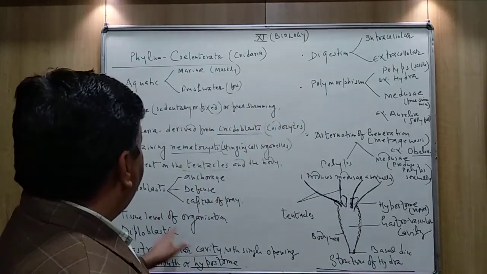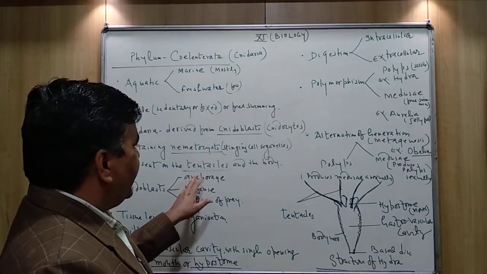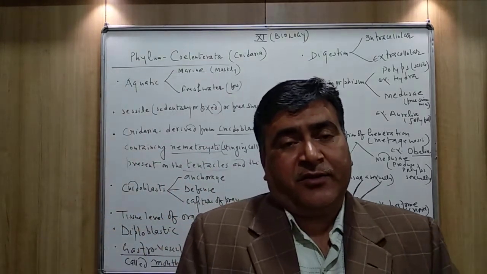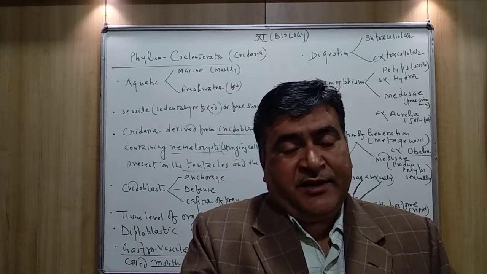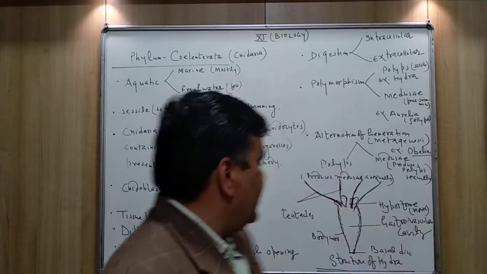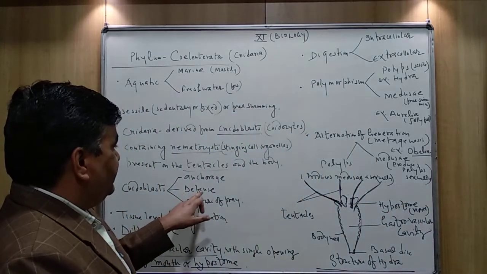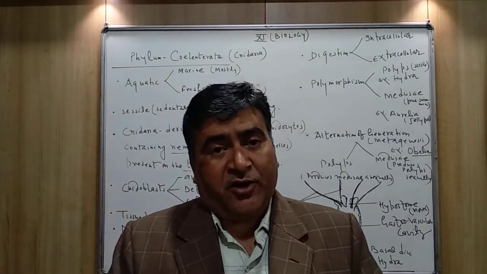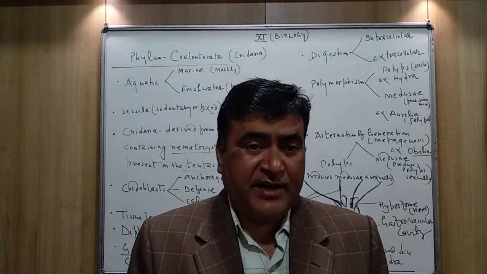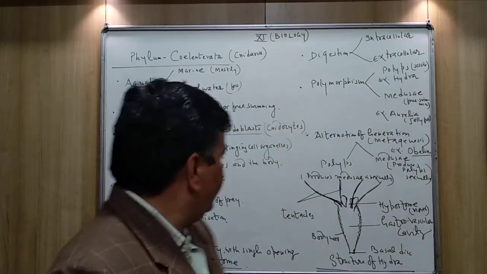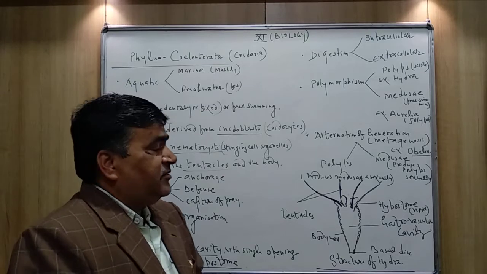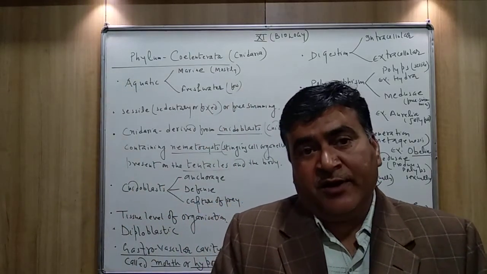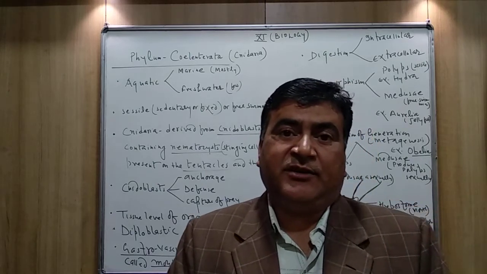Overall, the cnidoblast helps in anchorage, it is adhesive in nature to hold the prey, and it helps in defense. It kills the prey, protects the Hydra and other members of Coelenterata, and helps to capture the food. So these are the functions of the cnidoblast.